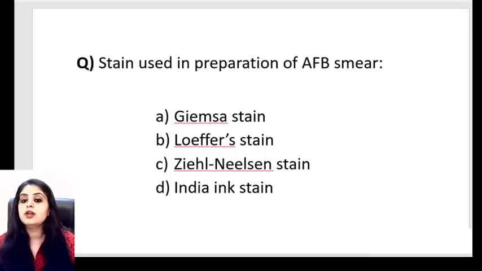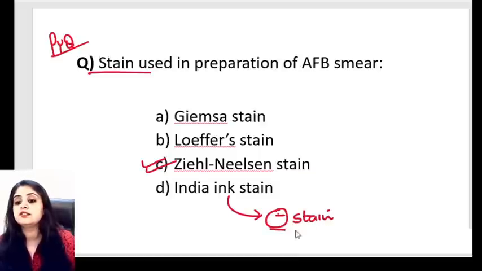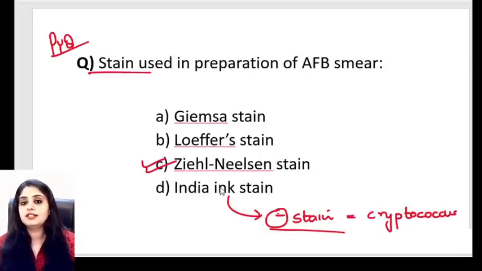Coming to the next question. What is the stain used in the preparation of the AFB, acid-fast bacillus? Giemsa, Loeffler's, Ziehl-Neelsen, or India ink. I think we've understood. Acid-fast means we are dealing with the Ziehl-Neelsen stain, none of the others. And right now, one more question that you can get. India ink is what kind of a stain? India ink is a negative stain, means whenever you want to stain something like a Cryptococcus, or you want to stain something that has a capsule, negative staining is what you use.